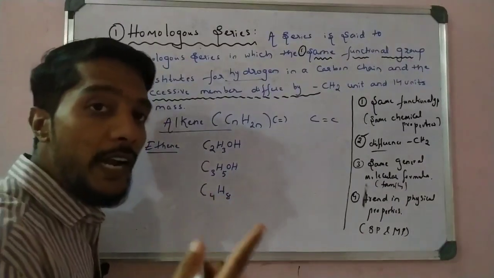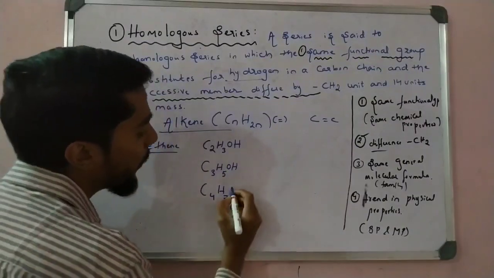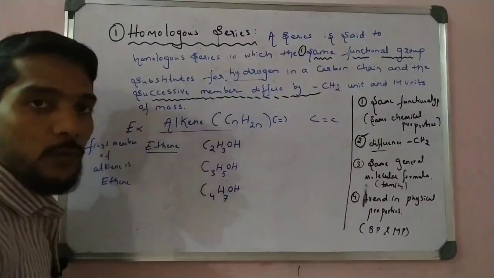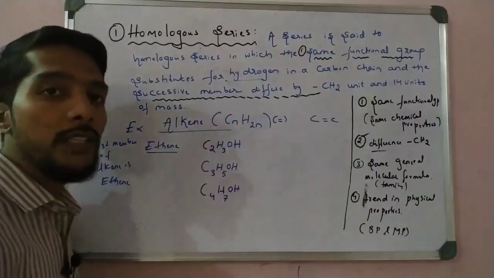So I can replace one hydrogen. I can remove one hydrogen, which means it is 7. Now in the place of one hydrogen I can make alcohol, OH. OH is an alcohol group. Now let us see whether this given series is homologous, yes or no.